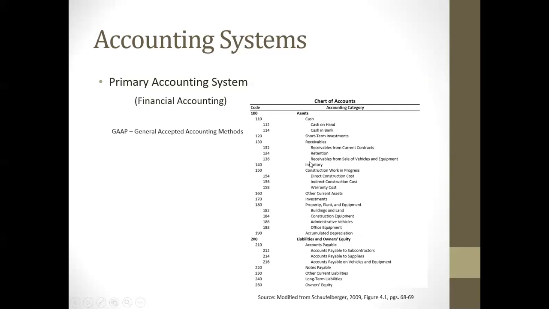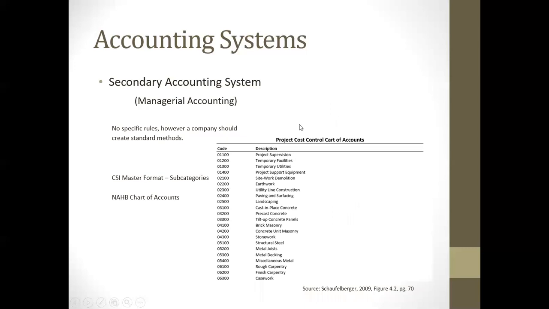Okay, so that's our primary accounting system, and this is what you'll be looking at for the most part in assignment number 13. Going to our secondary accounting system, this is managerial accounting, and there are no specific rules that a company has to use. Myself as an estimator and a project manager in a construction company, managerial accounting was what I was involved with. When I was an estimator, when I put together a project, a bid, if we were awarded that, then my job was to go into our accounting system.